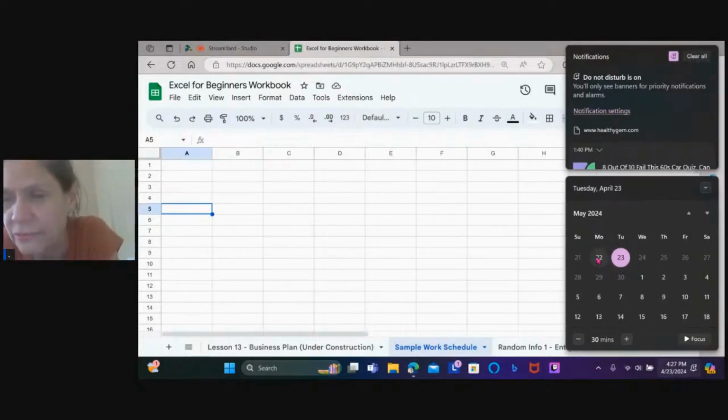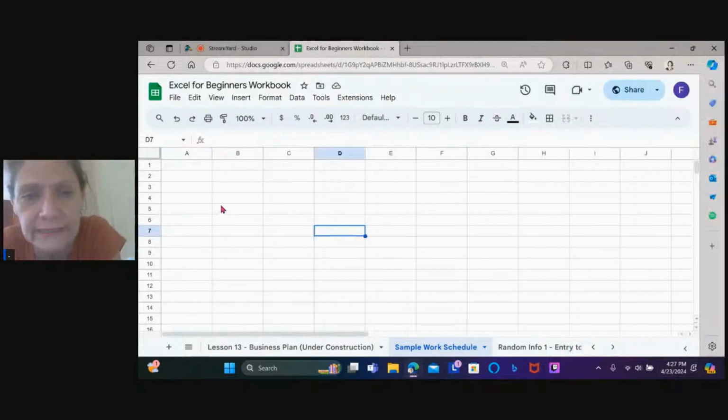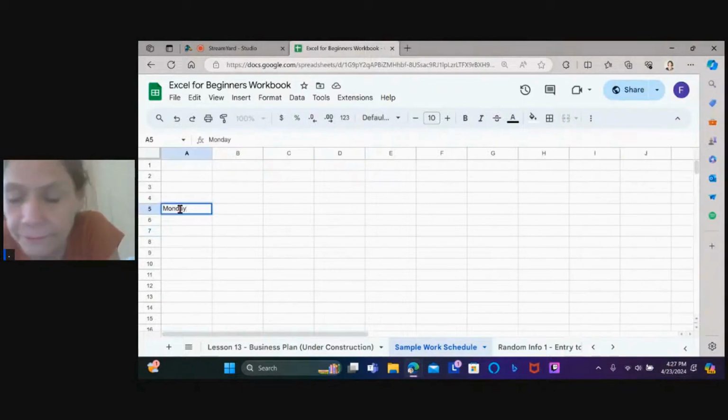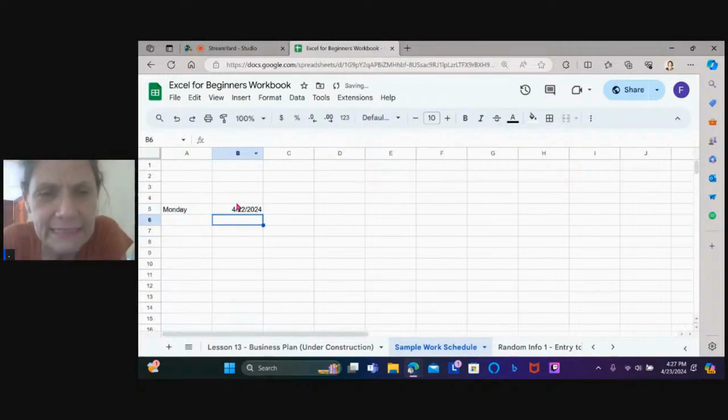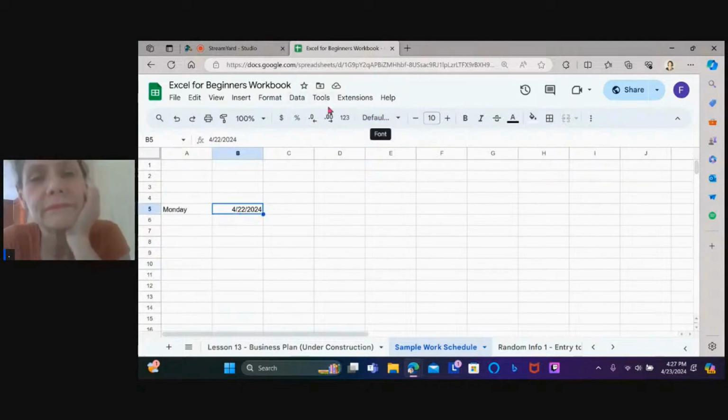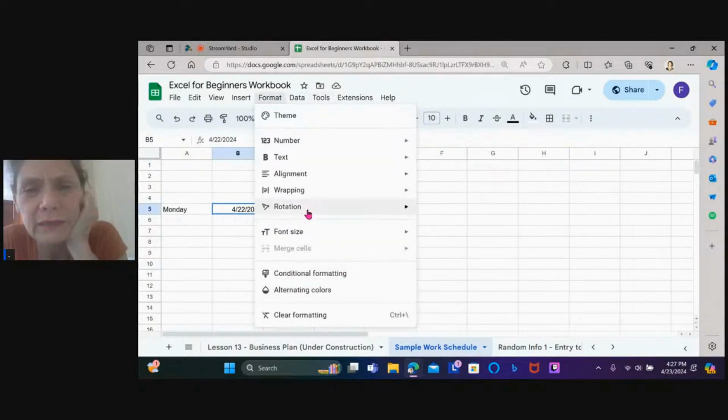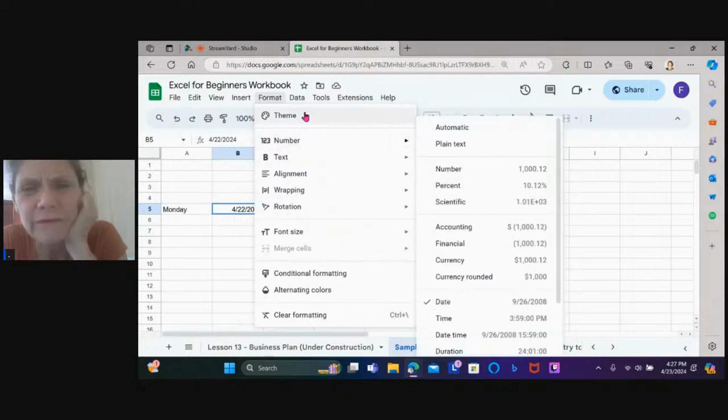Working this week. So Monday was the 22nd. So I go like this. I go Monday, and you could put 4/22/2024 like that. And I like to make it formatted as I like it to be formatted for the date, but in another way.